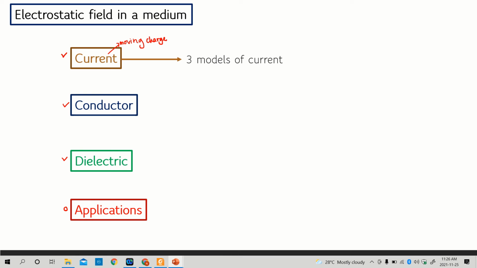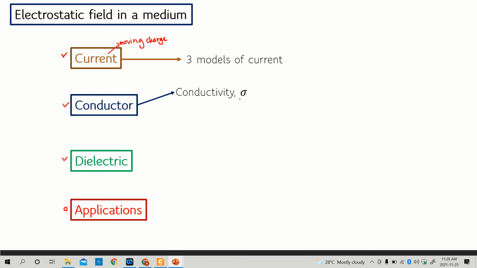Then we will also learn about conductor. In this conductor topic, we will learn about conductivity, where this is the symbol of conductivity. What is the meaning of conductivity? Conductivity defines whether a particular structure or material is a good conductor or a bad conductor.